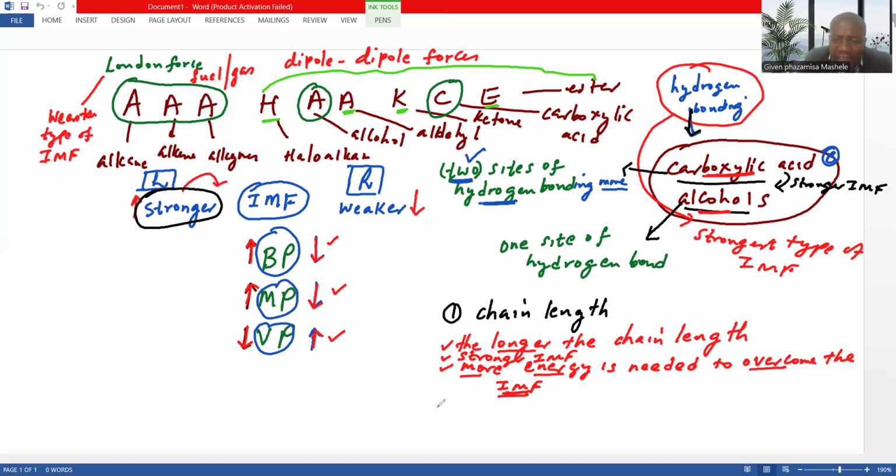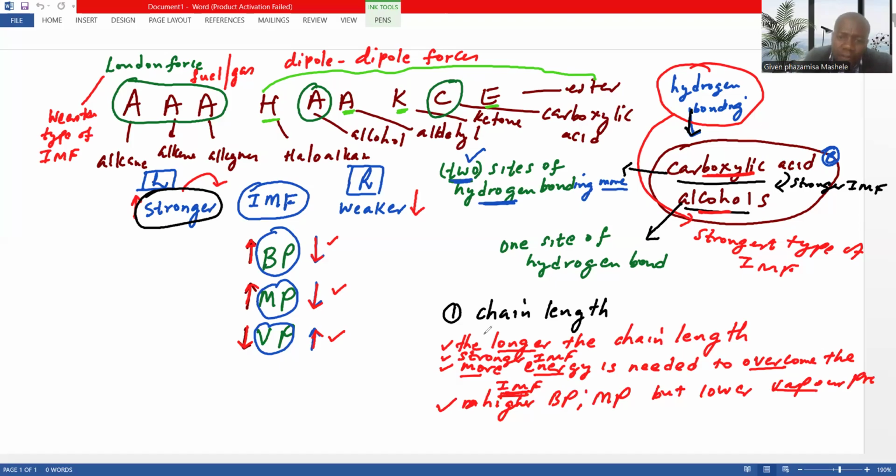And as a result, since more energy is needed to overcome the intermolecular force, we'll have a higher boiling point, if you're talking about boiling point, and also a higher melting point, but lower vapor pressure. It depends on what the question is talking about.